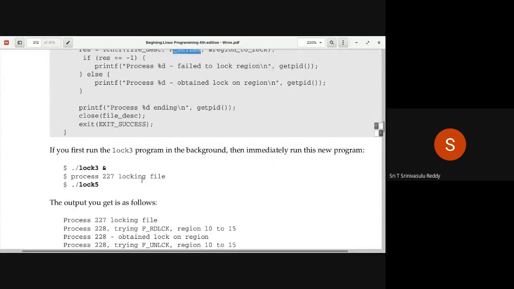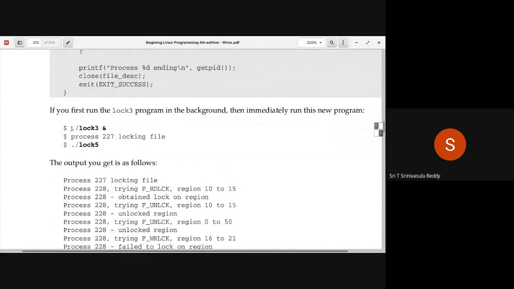How are you going to test it? Simple. First you have to run the lock3 program in the background. And then you have to run the lock5 program in the foreground. The moment you run lock3 in the background, it is displaying the process ID, 227.